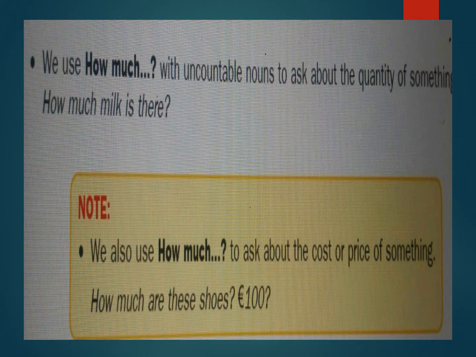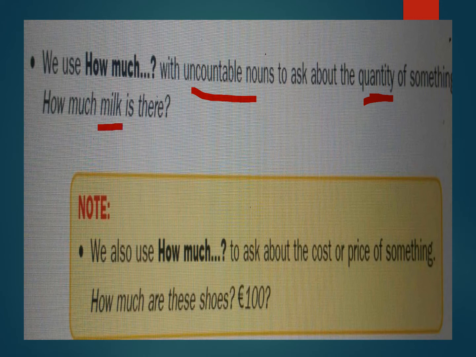Then we have the question word how much. We use it with uncountable nouns to ask about the quantity of something. What's the quantity? Okay, how much something is. How much milk is there? How much milk? So we ask about the quantity of milk.